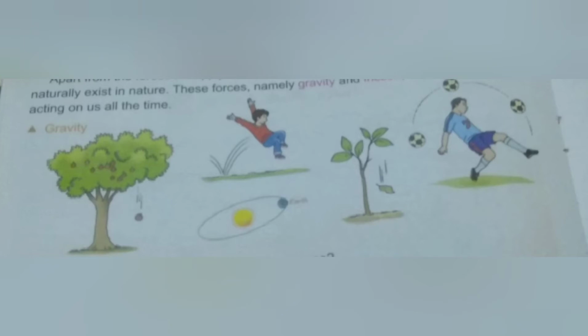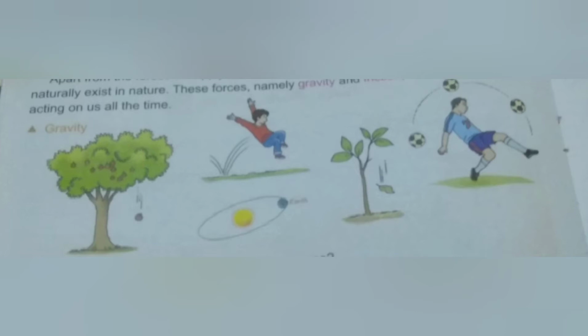Whenever you throw anything in the air with a force more than the force of gravity, first it will go upward, but as soon as it loses this extra force, gravity pulls that object and it comes down. In space there is no gravity, so things float.